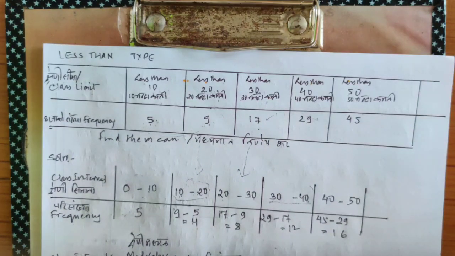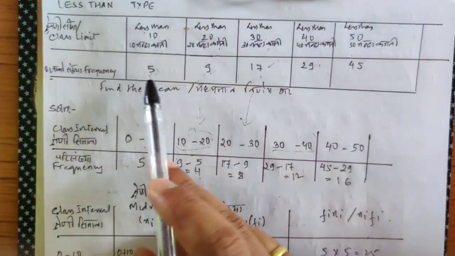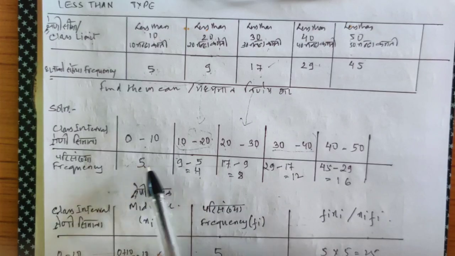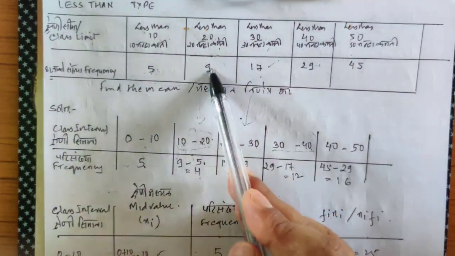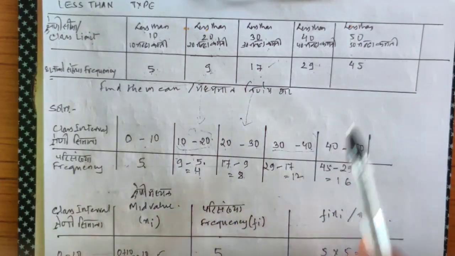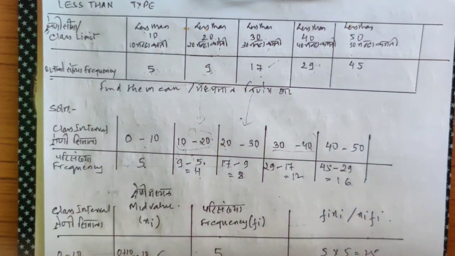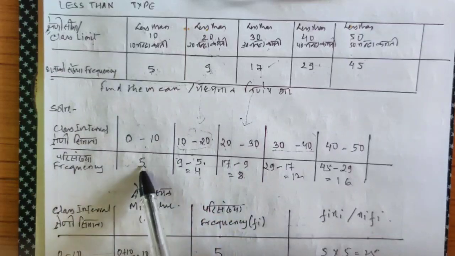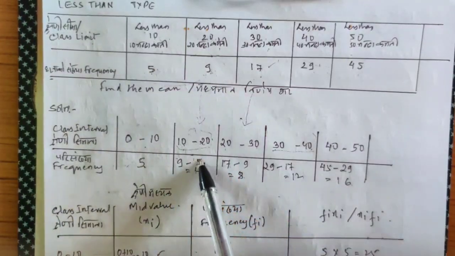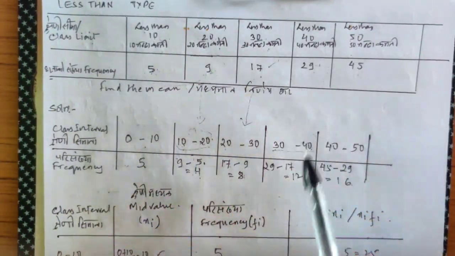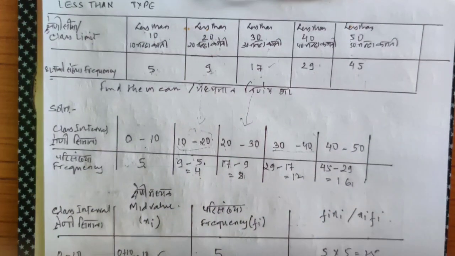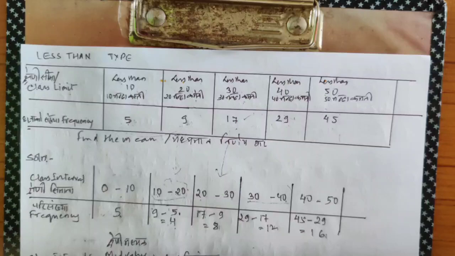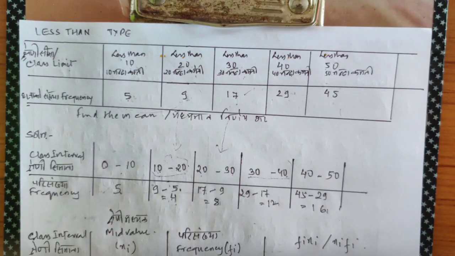Always remember one thing, even if you don't want to remember everything, just remember the shortcut. The first one remains the same, and from the second one you keep on subtracting. 9 minus 5, 4, 17 minus 9, 8, 29 minus 17, 12, 45 minus 29, 16. You can remember that way also. Okay people, so this is how we deal with less than type table.